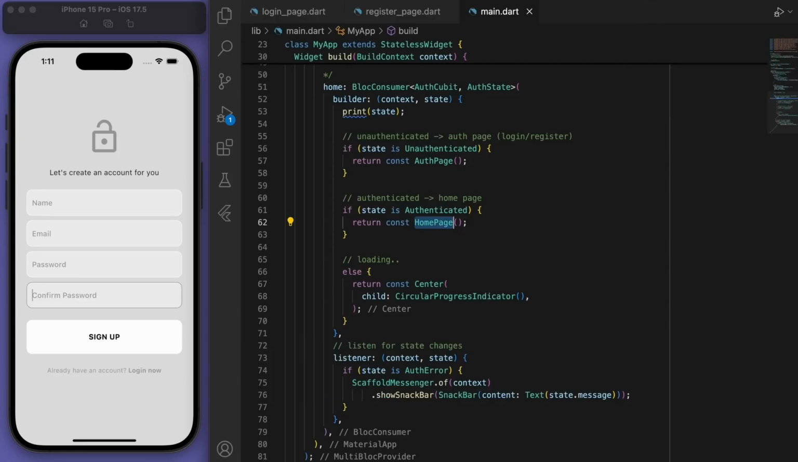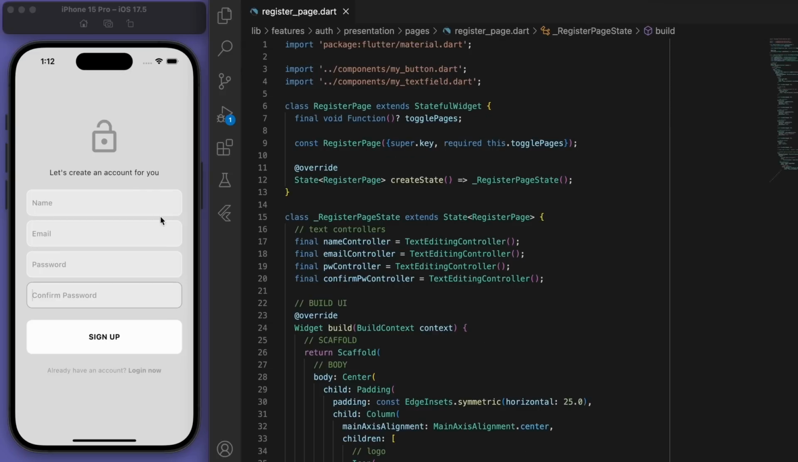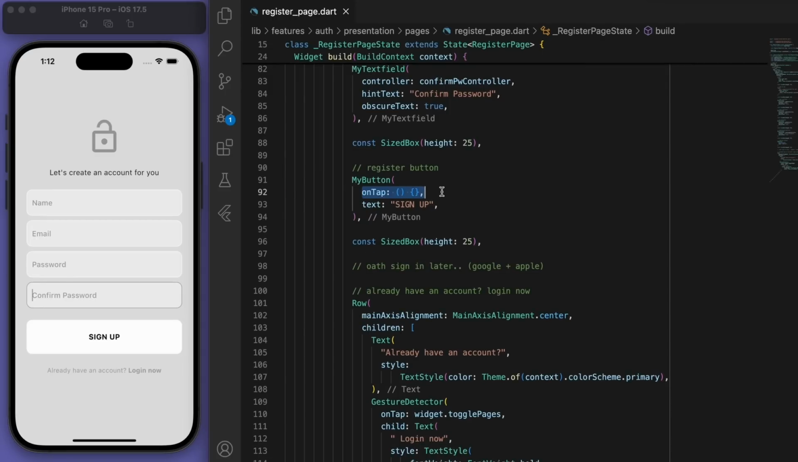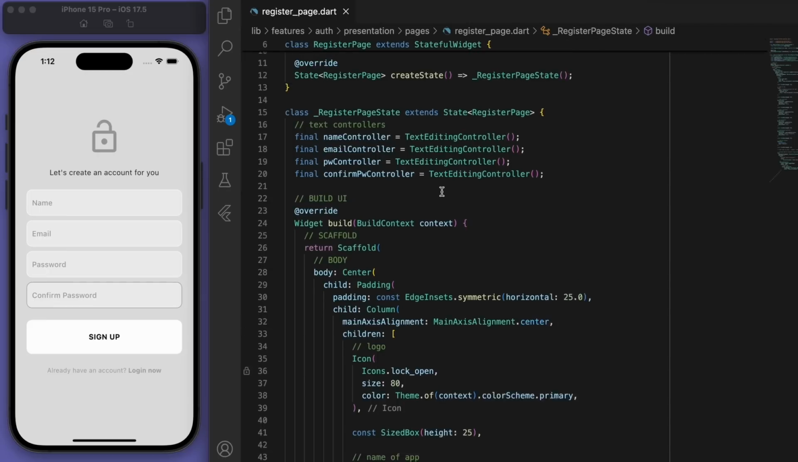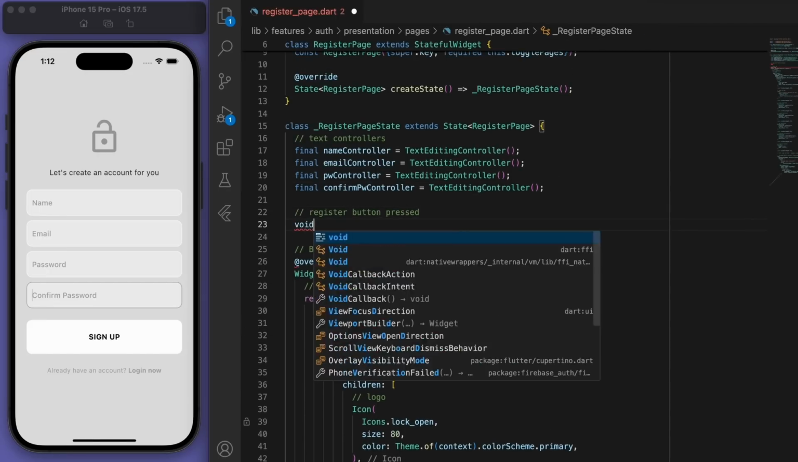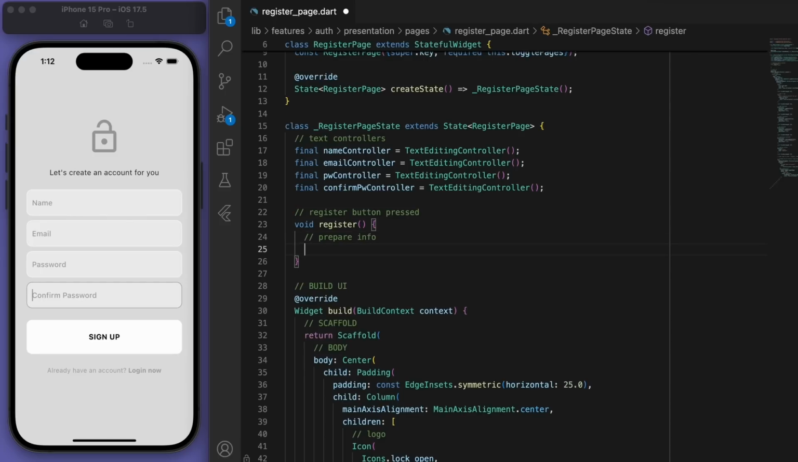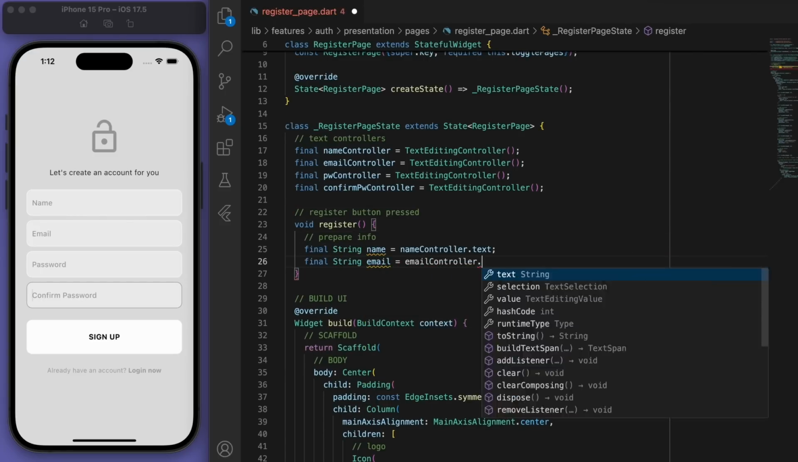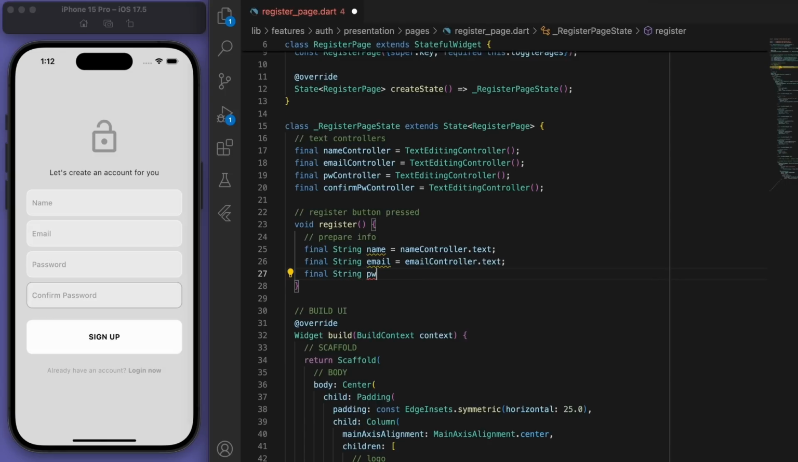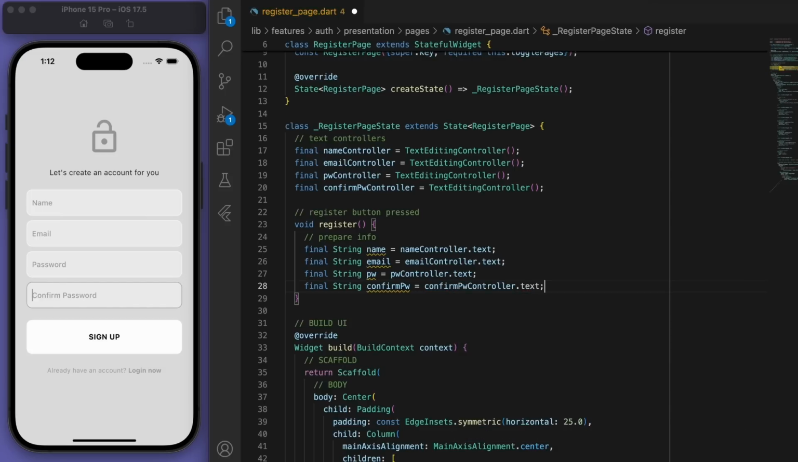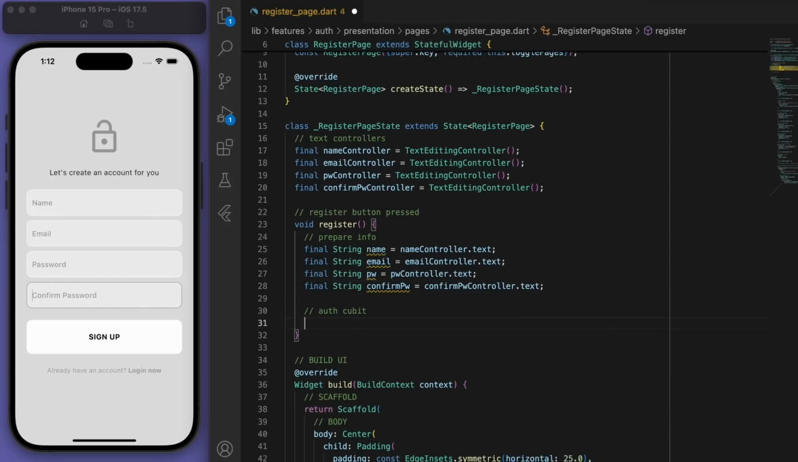So now that everything is set up, we need to just fill out for the user their details and then they're going to click this sign up button. So it looks like currently we're executing nothing. So what I'm going to do is, let's say register button pressed. And so at the beginning, let's just prepare all the info. Let's grab our auth cubit.